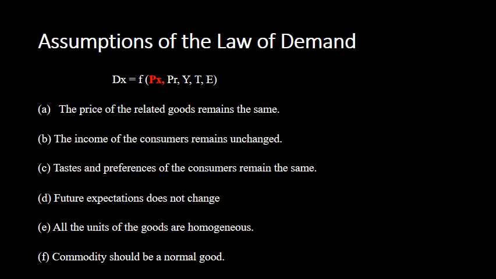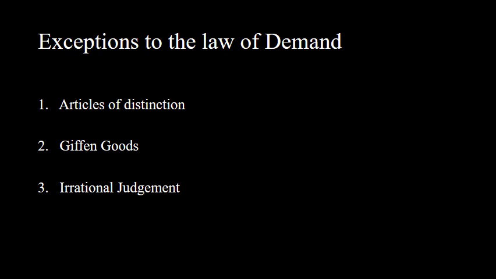The commodity should be a normal good. So what is a normal good? I already told you in a previous video that normal goods are those goods in which the income effect is positive. That means with the increase in income, the demand for the commodity increases. And inferior goods are those goods in which the income effect is negative. That is, with the increase in income, the demand for inferior goods decreases. These are the assumptions of the law, and if there is any change in these determinants, then the law of demand will not hold good. Let us discuss now the exceptions to the law of demand.